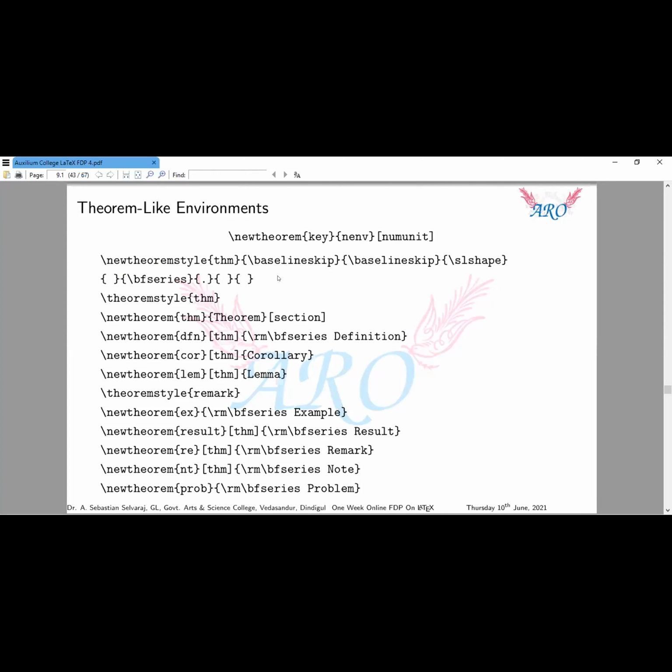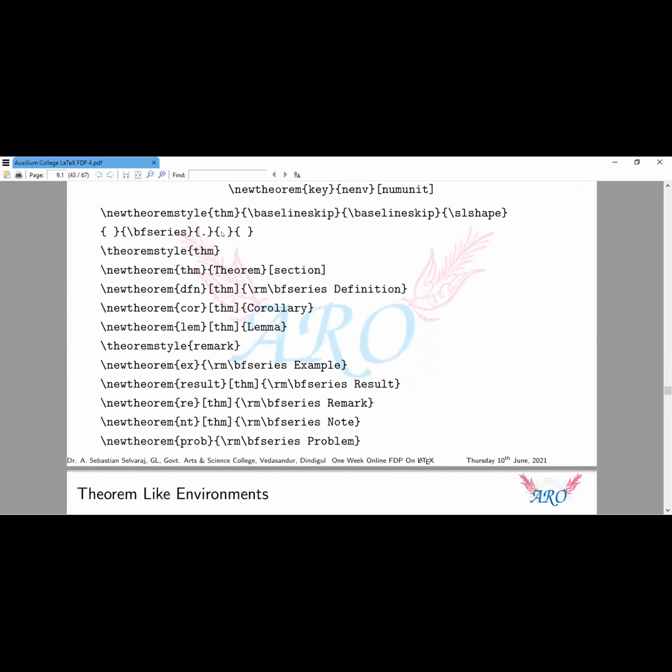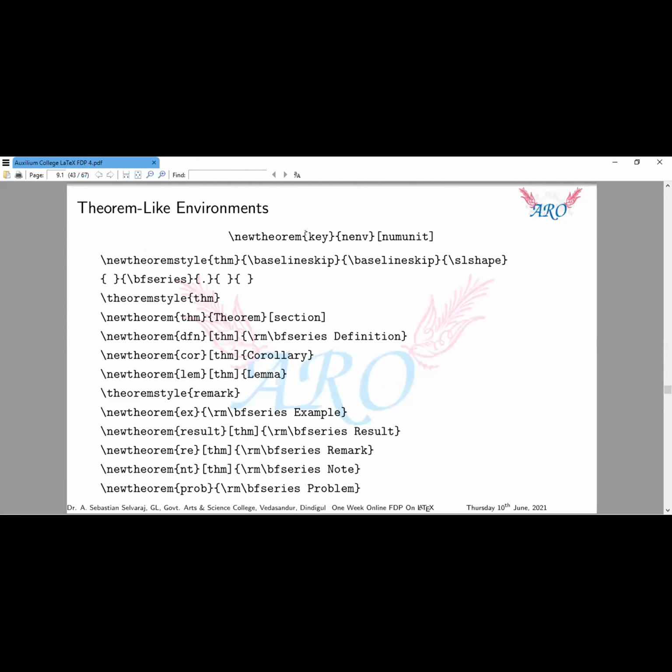Just to give it in preamble, you may use it continuously. Okay, that's not a problem. So this is my new theorem style, this is my theorem style name. Just note that this one is the new theorem, and this is my keyword. That means this is my environment.